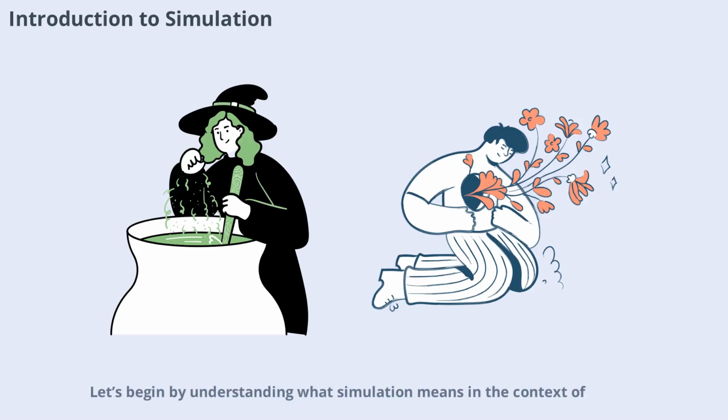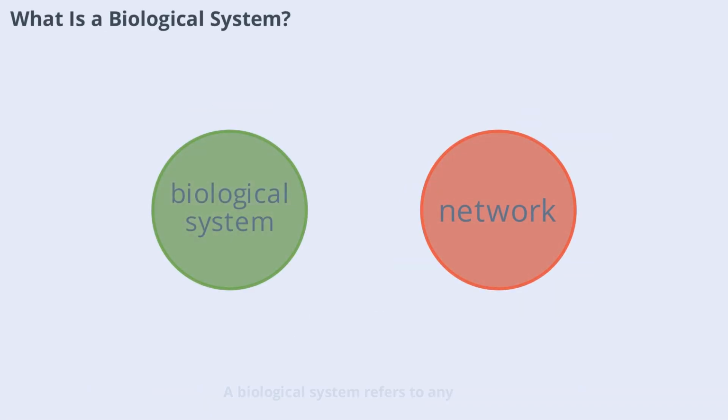Let's begin by understanding what simulation means in the context of biology and why it's become such a powerful tool for researchers everywhere. A biological system refers to any complex network of biologically relevant entities. This could be as small as a single cell or as vast as an entire ecosystem. These systems are made up of interacting parts like proteins, genes, or organisms that work together to maintain life. Understanding these interactions is crucial for everything from developing new medicines to conserving endangered species. By breaking down these systems into their components, scientists can begin to model how they function, respond to changes, and evolve over time. This foundational knowledge sets the stage for effective simulation.